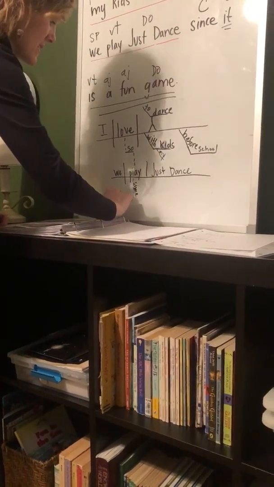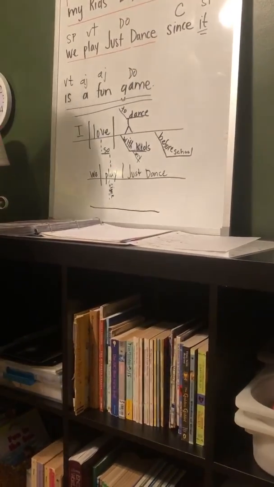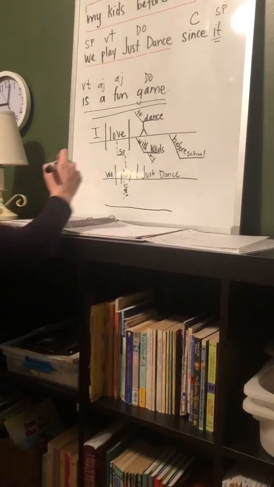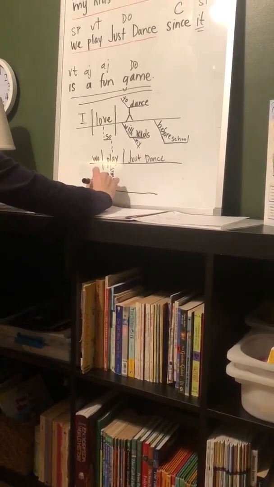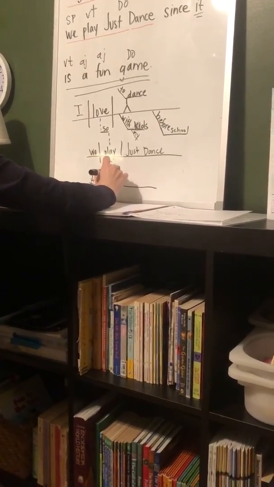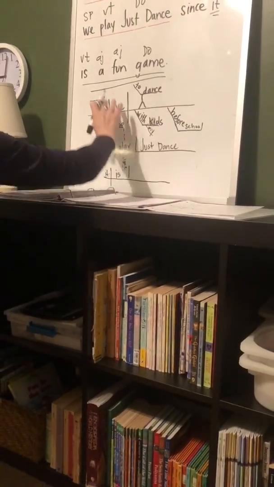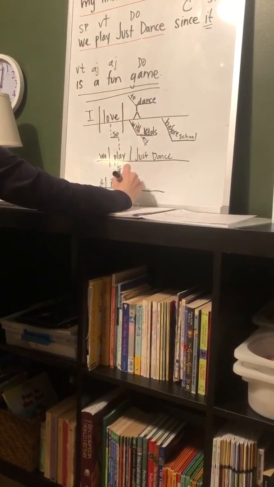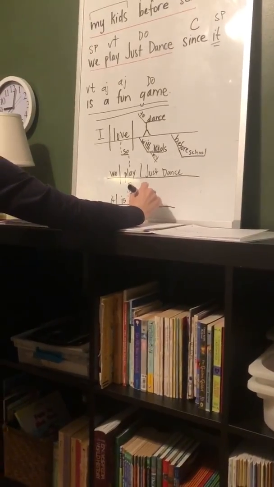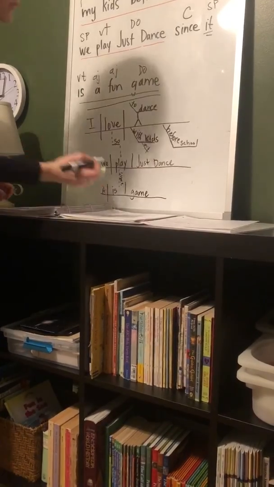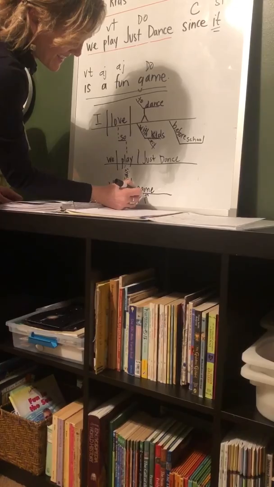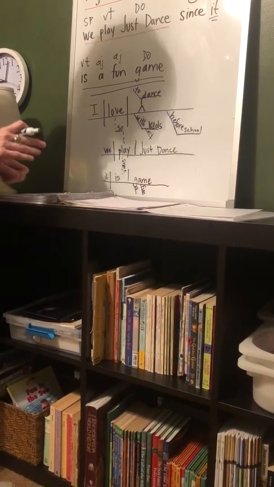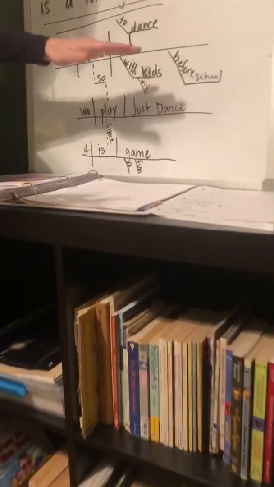Okay, so since it's going to go on our line here. Since. And then down here we have our dependent or subordinate clause, which is it is game, and then a fun modifies game. This is so small. Okay, hopefully you can see it. Maybe you can bring it up and zoom in just to the board here.